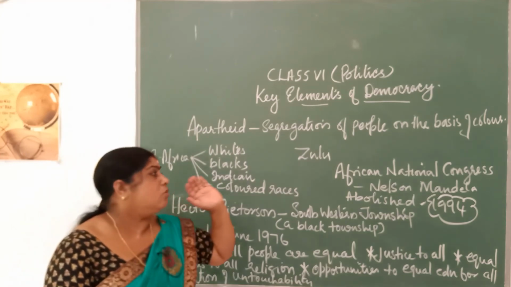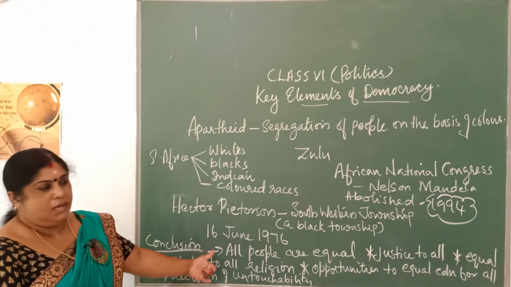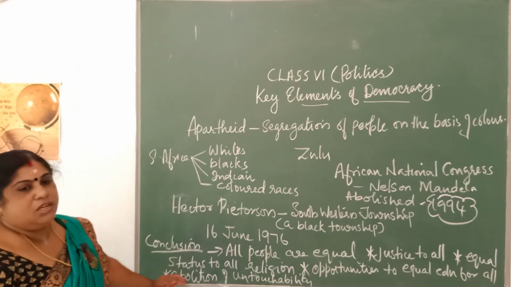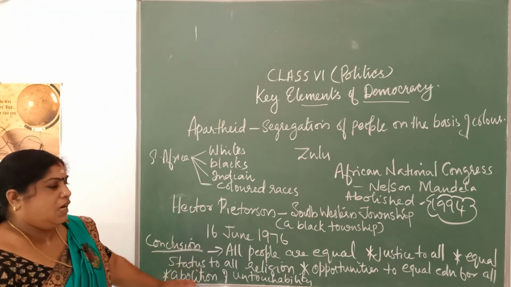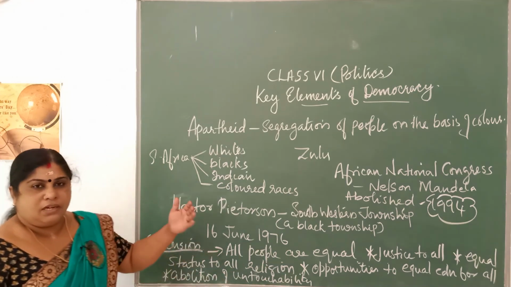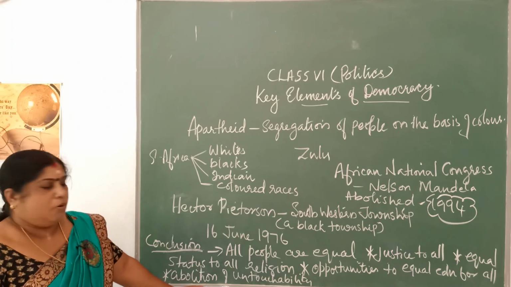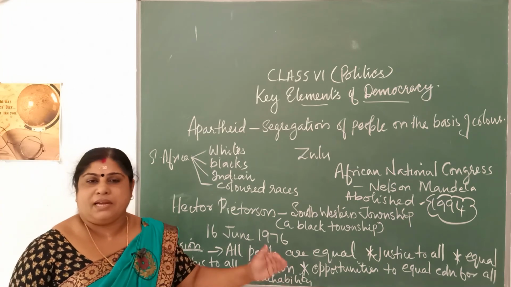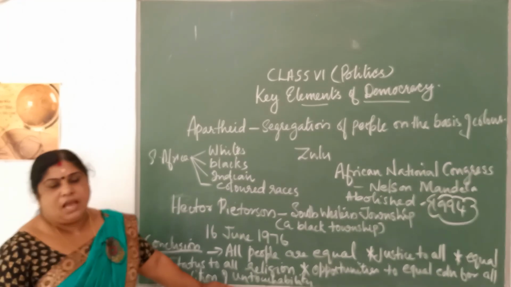So, to conclude this chapter, when you end this chapter, you should know that all people are equal in India, and justice is provided to all. Equal status is given to all religions, whatever religion a person may belong to; each and every person is treated equally. Equal chances are given to each and every person, whether in the field of education or religion or wherever it may be. Then there is abolition of untouchability. Untouchability is a practice that existed years ago, and this practice was totally abandoned.